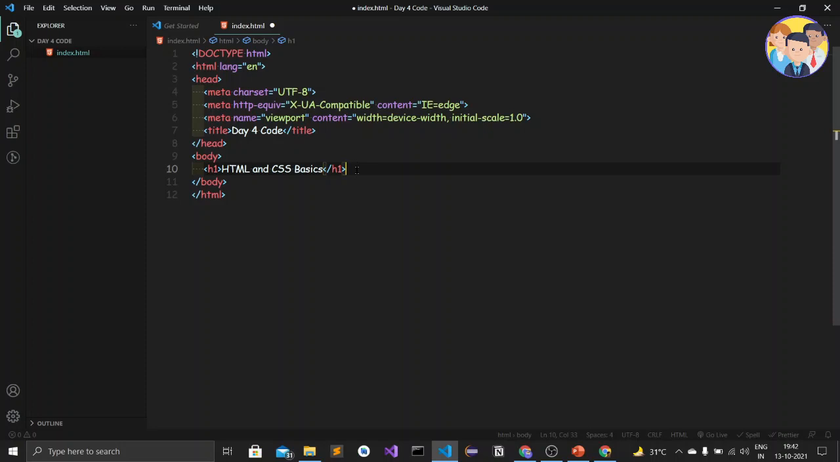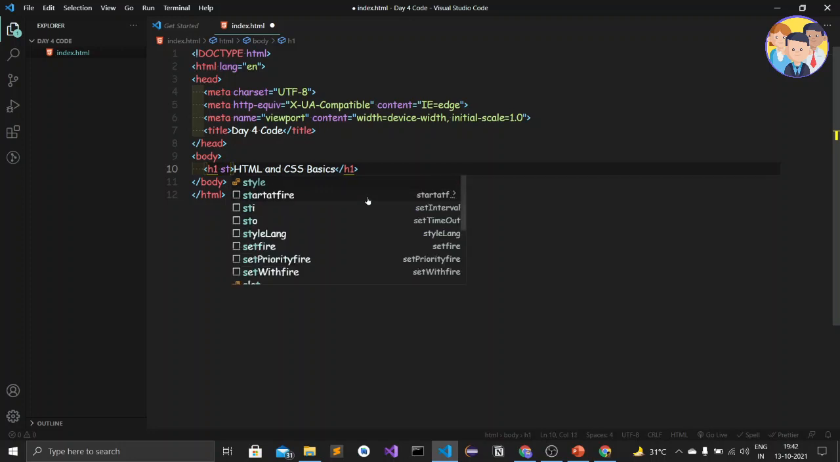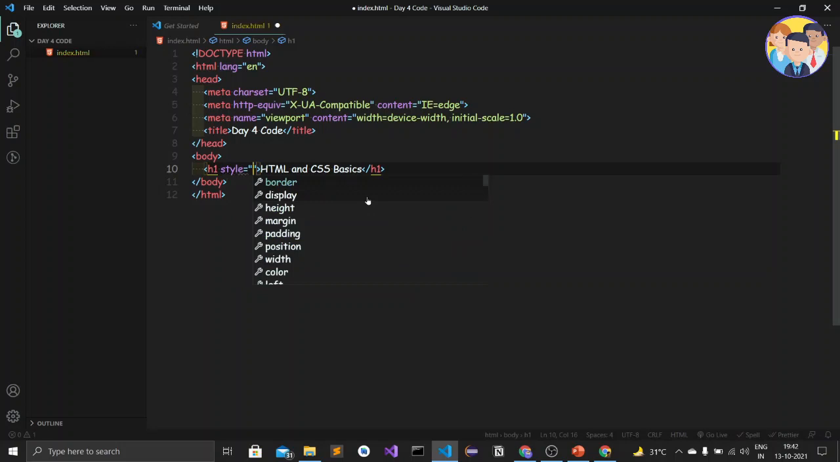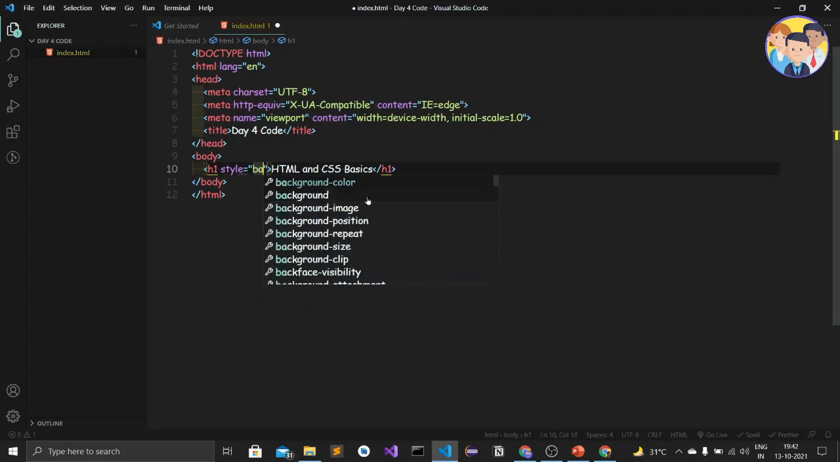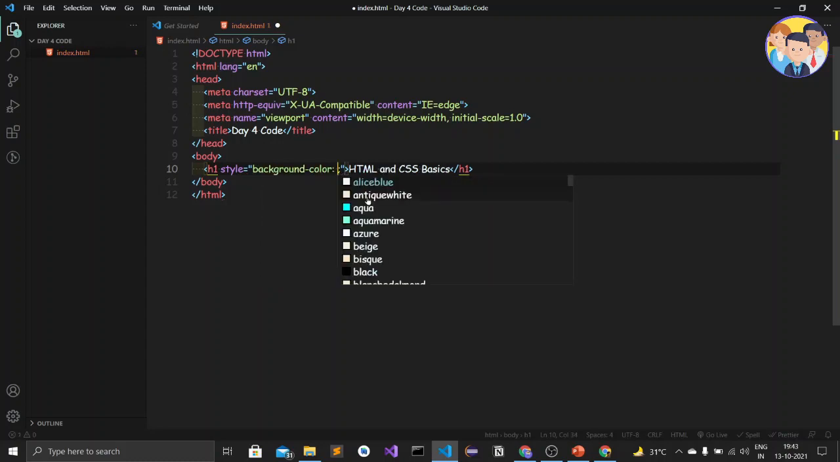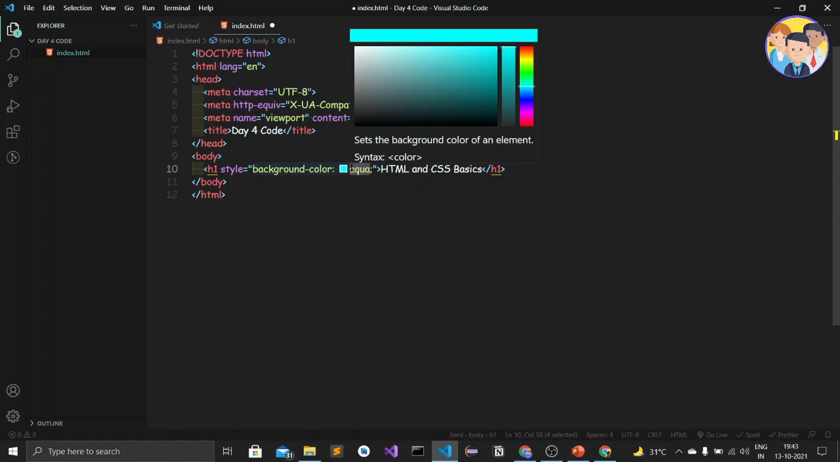We are going to add the background color and text color to this. First of all, let us use inline CSS. Here in the h1 starting tag itself, we give a space and type the style attribute. When I type style and hit enter, I add background-color. I get it in the suggestion box, hit enter, and then I get many suggestions of colors. Let's keep aqua, or else we can also use a hex code.